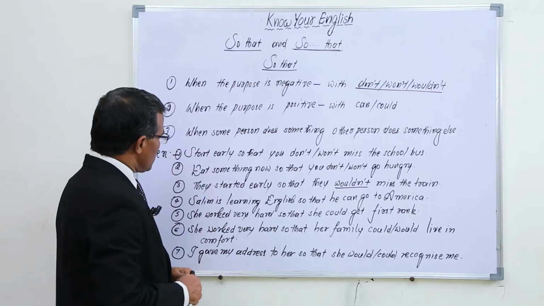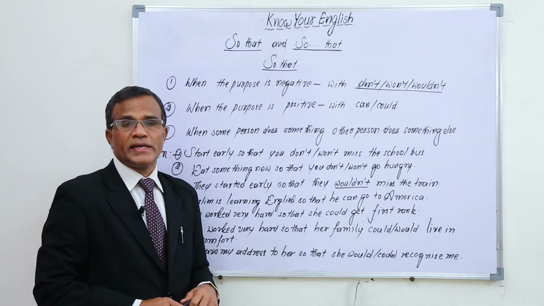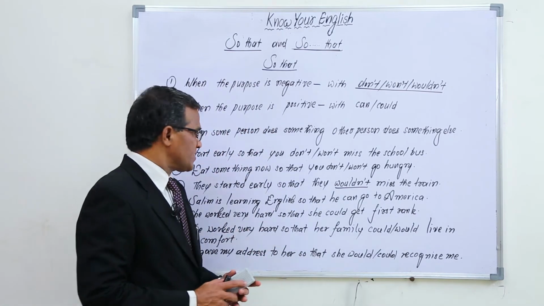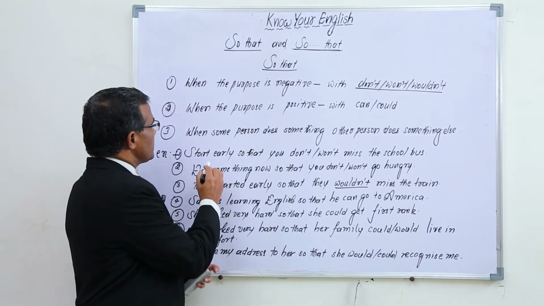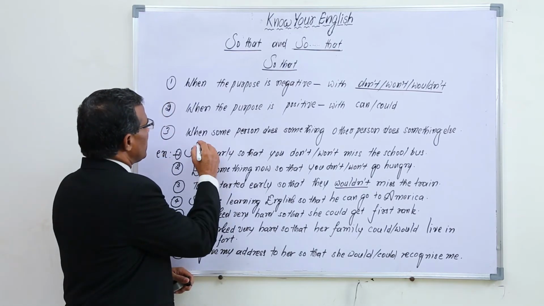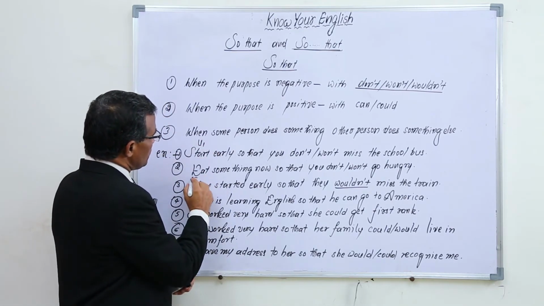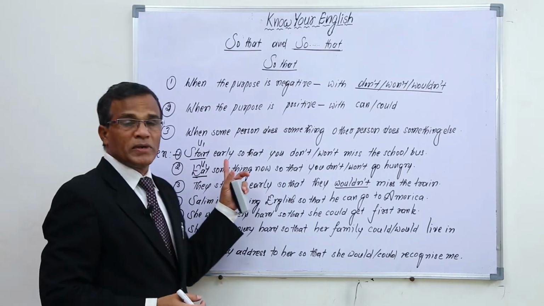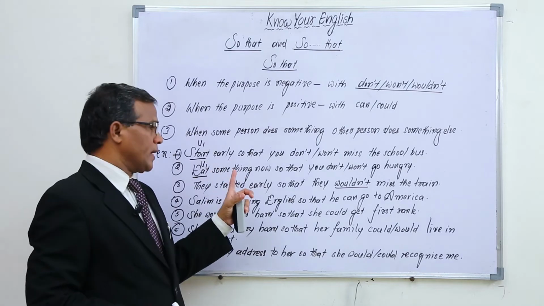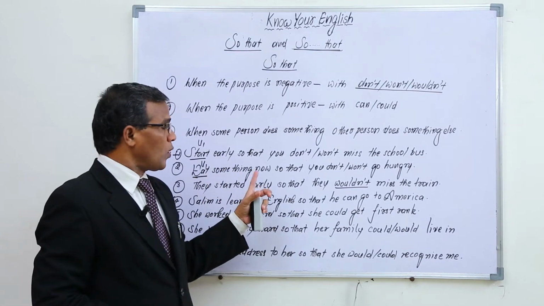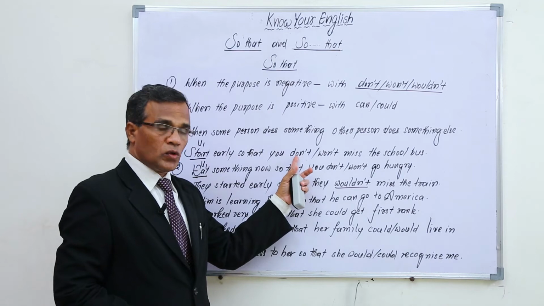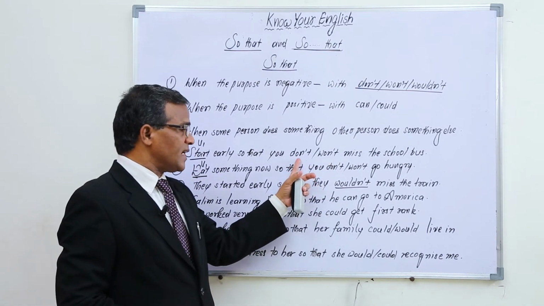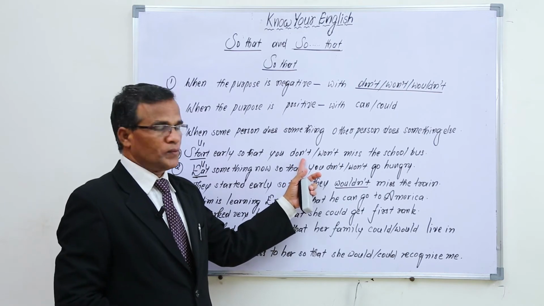When it is an imperative sentence, like orders and requests, generally they begin with V1. So "start early" is an imperative sentence, like a request or order. When it is like a request or order, we can use don't or won't. If it is an imperative sentence, there is a chance for us to use even don't.